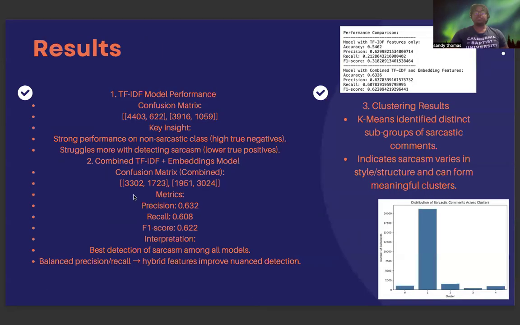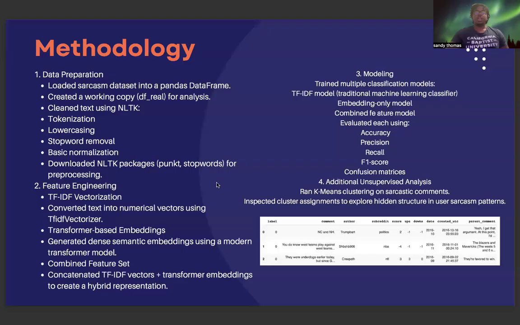For feature engineering, I did the original TF-IDF vectorization method first, and I converted text into numerical vectors using the TF-IDF vectorizer. Then I did transformer-based embeddings, generating dense semantic embeddings using a modern transformer model. I combined the feature sets and concatenated the TF-IDF vectors plus the transformer embeddings to create a hybrid representation. This is what the second one was testing.